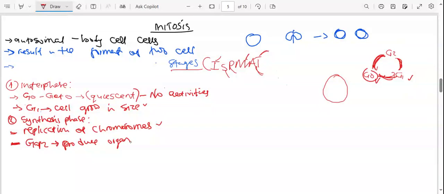So remember, we are done with the chromosomes. So we need something like cytoplasm and other stuff. So that's what we call producing organelles. After the chromosomes are there, the organelles also need to be produced. All right. Okay. So now from there, what will happen is that the cell will undergo what we call prophase. All right. So the cell will undergo prophase.